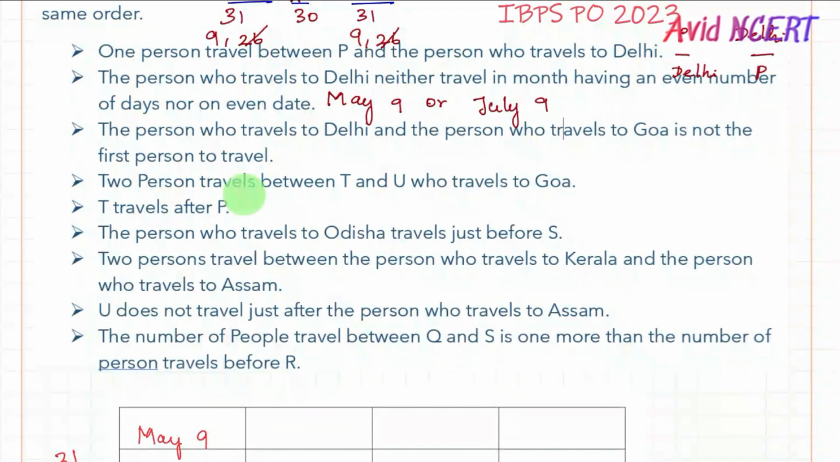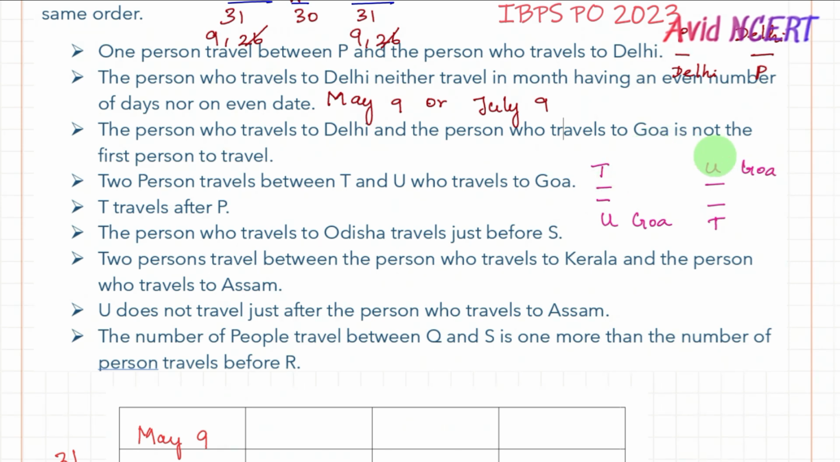Next, two persons travel between T and U, who travels to Goa. So again this goes like this. There will be two persons between T, one person, two persons, and U. So U is Goa, or you can just take it as U, one person, two persons, then T. U will be going to Goa.